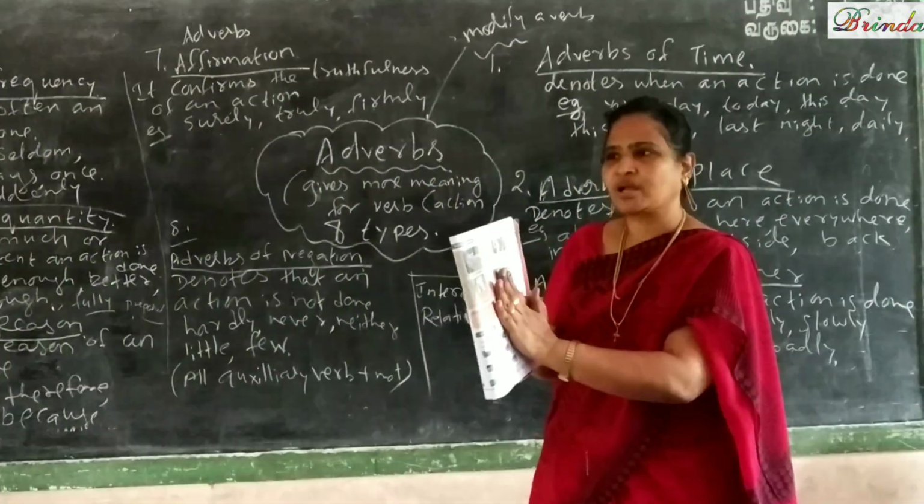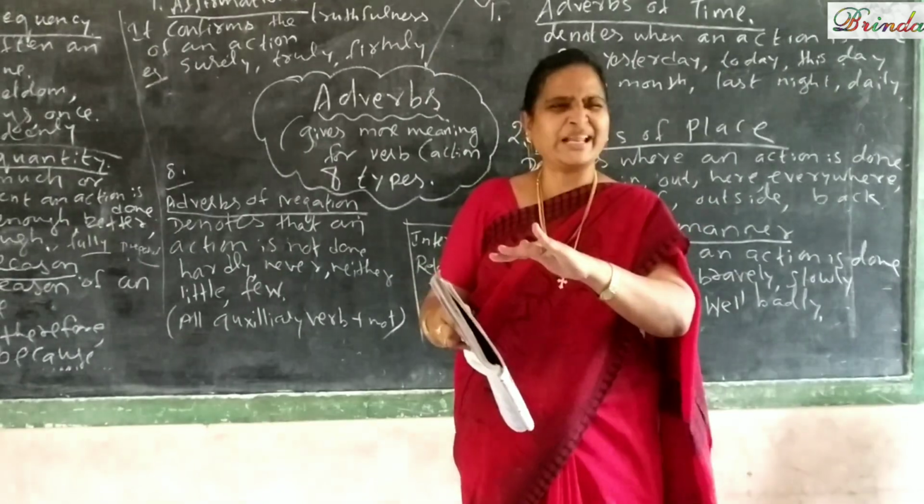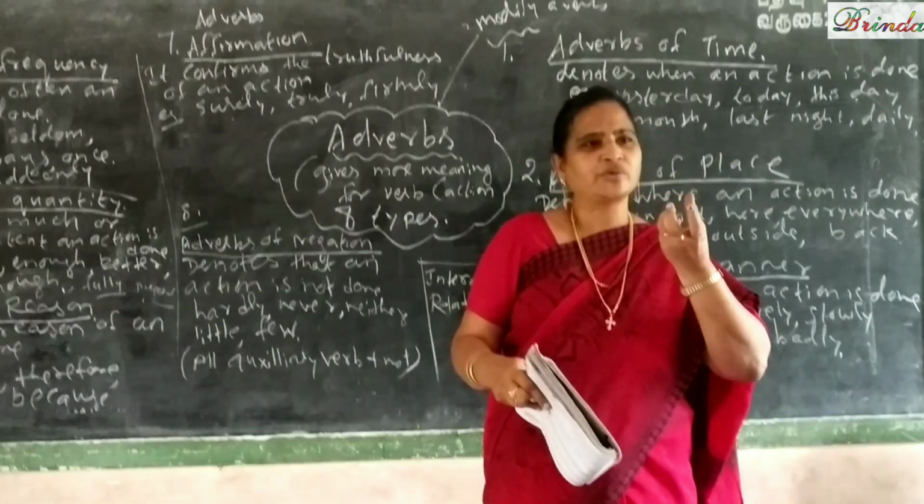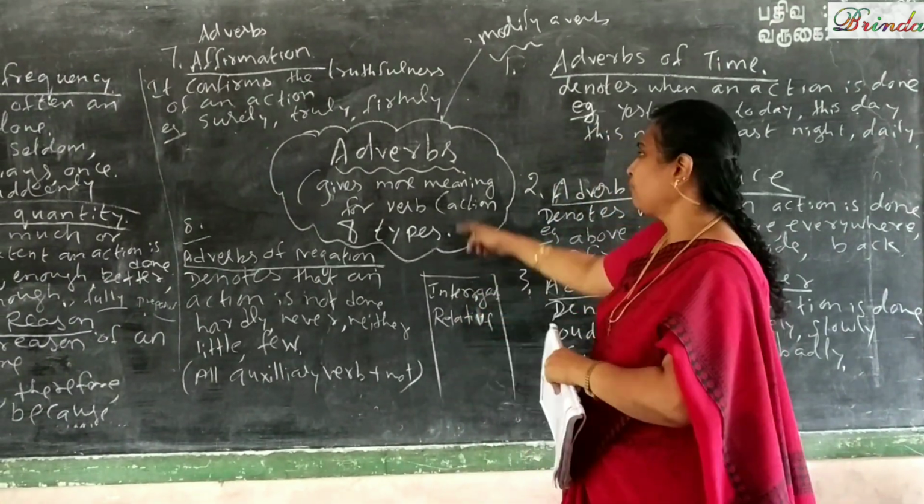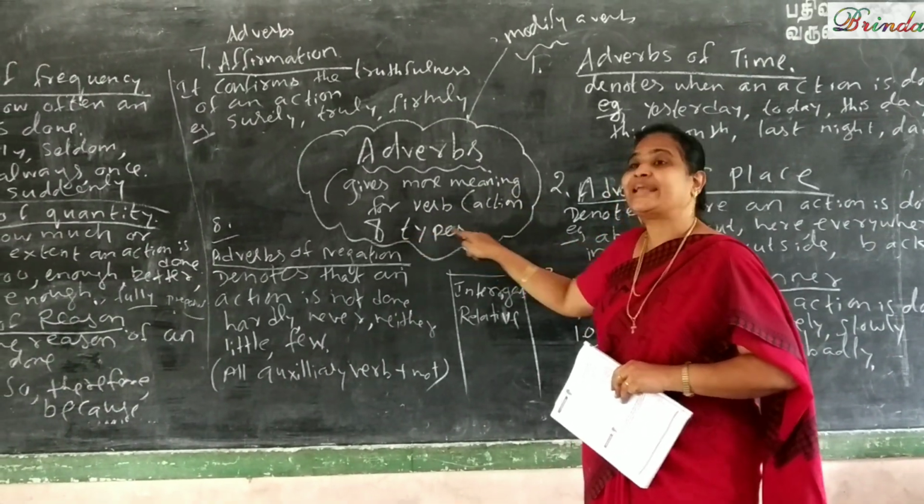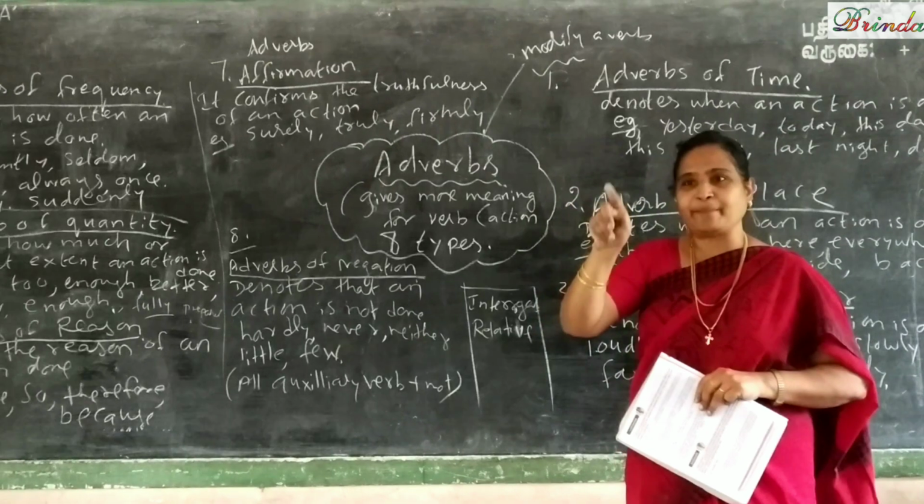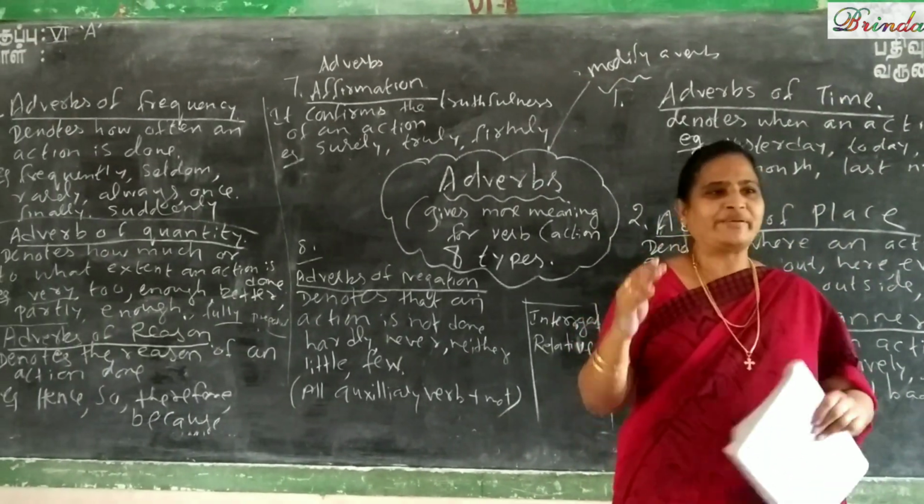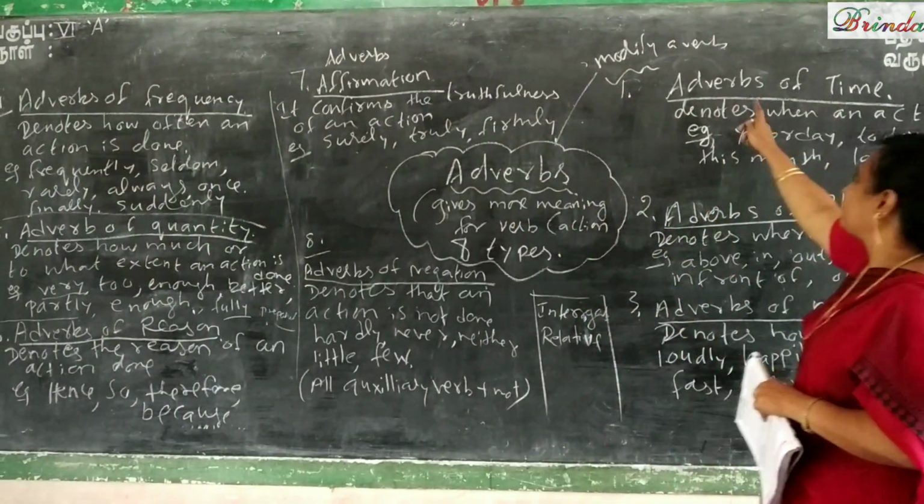So in your book, we have only a limited portion, but I tell you, try to go beyond. Okay? Fine. An adverb gives extra meaning for an action. There are 8 types. We can even say 10. But we are going to study a limited number. So let us come here.